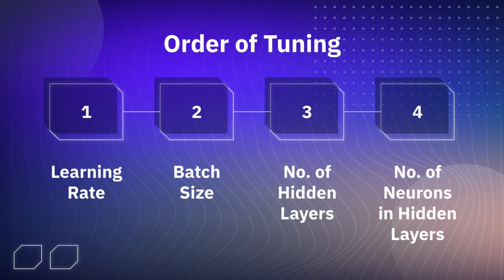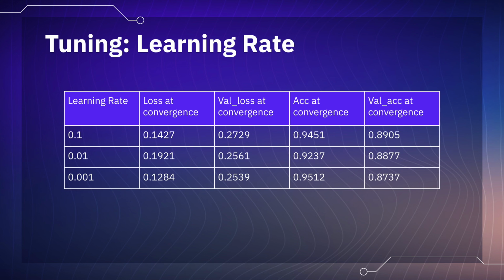The rationale for this order is that learning rate causes the biggest variance in test set performance, followed by batch size, and then the design of the neural network. We have found this order based on the research article referenced in our report. The learning rates that we chose are 0.1, 0.01, and 0.001.